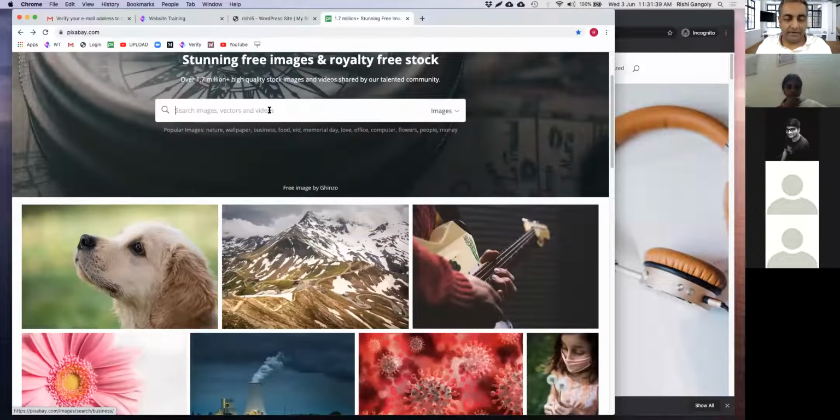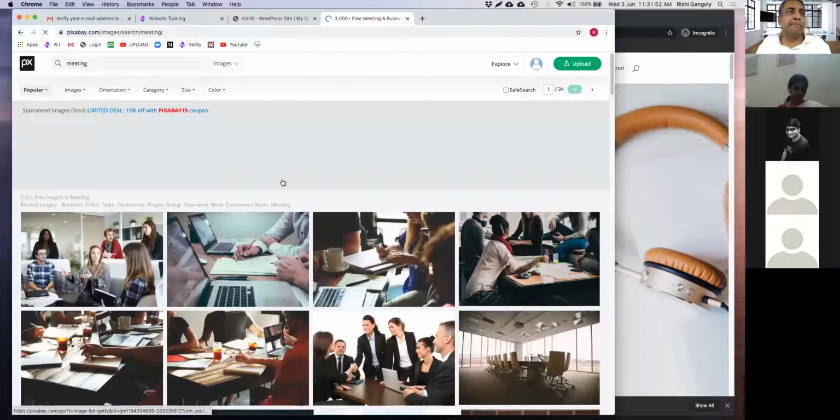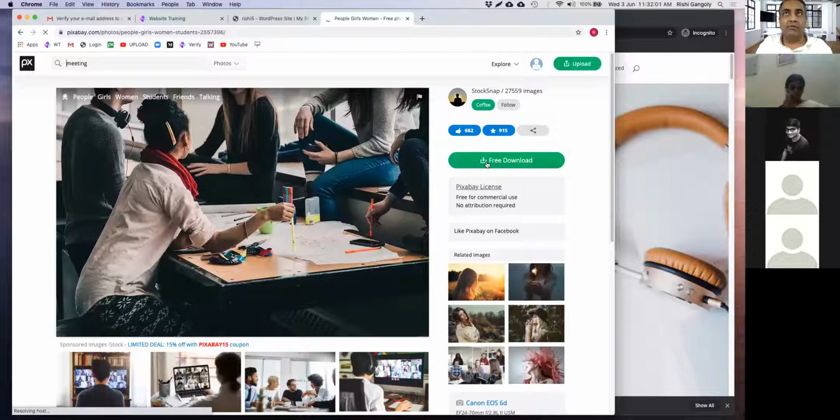Let's say I want to have training, right? This is more like bodybuilding training. Okay, let's say meeting. Yeah, these are much better photographs. Maybe I want to do a photo like this. I click on this photo. Then I can click on free download.